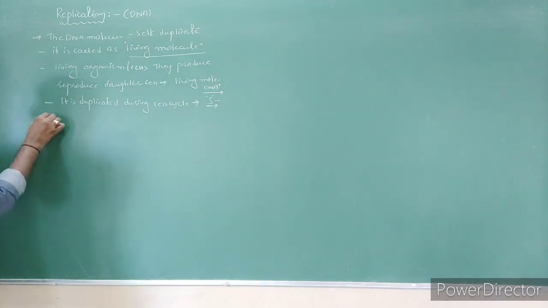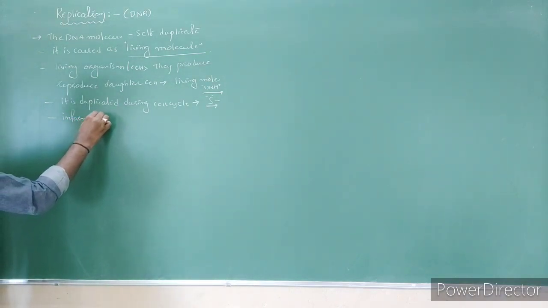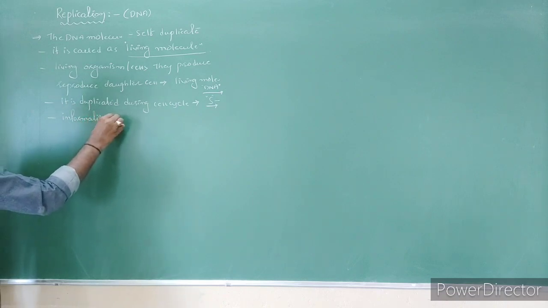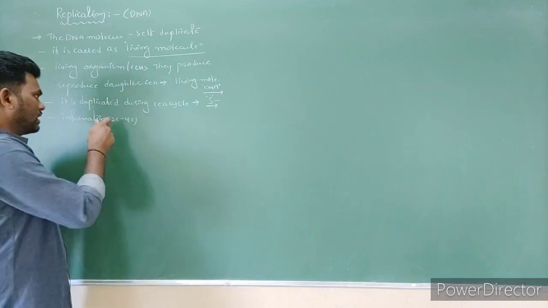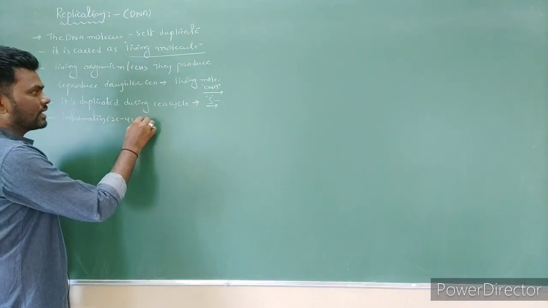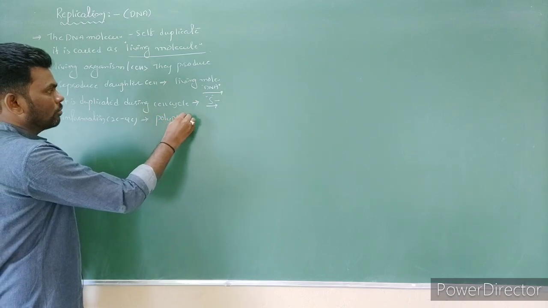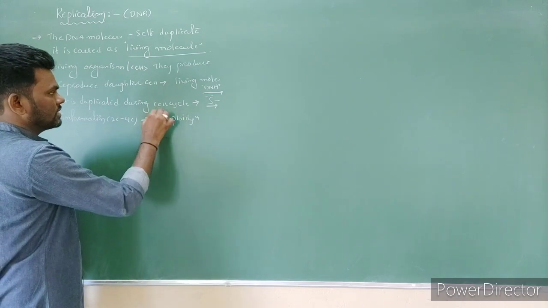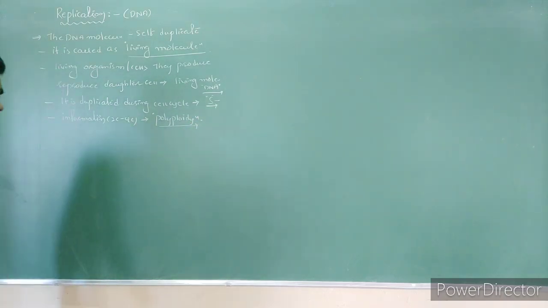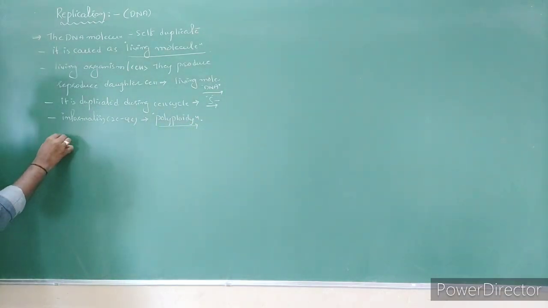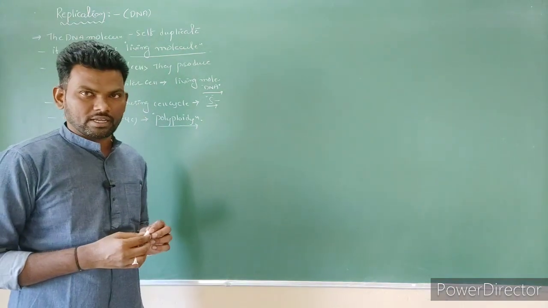Next, if this information, during the cell cycle 2C becomes 4C, the DNA content is doubled. If information is not separated, what happens? The cell becomes polyploid, right?